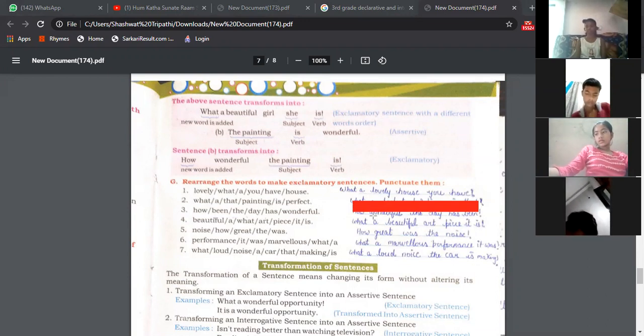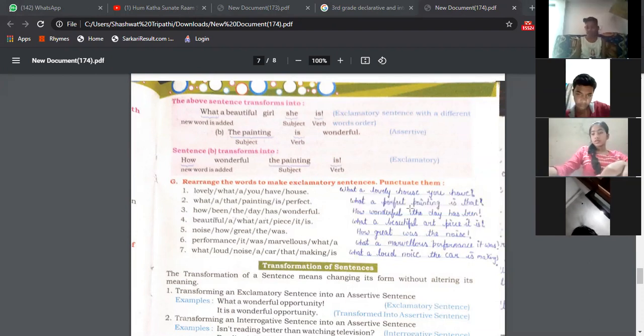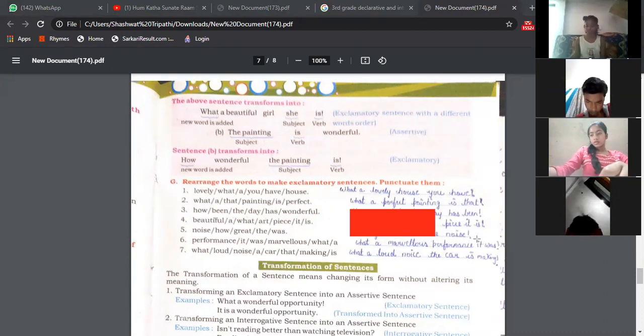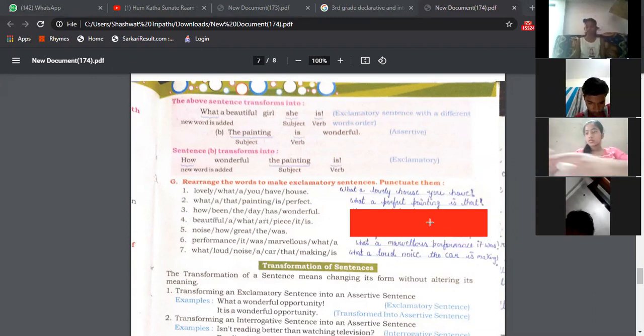Now, question number 2 says, what that painting is perfect. Now, what a perfect painting is that? What a perfect painting that is. Or, what a perfect painting is that? Both are correct. Done? Yes, sir.